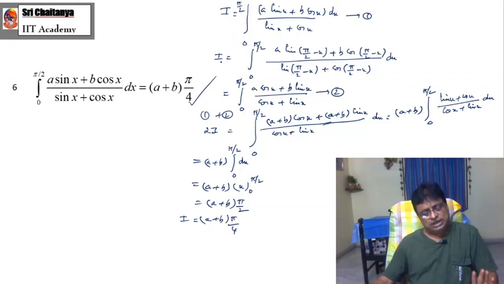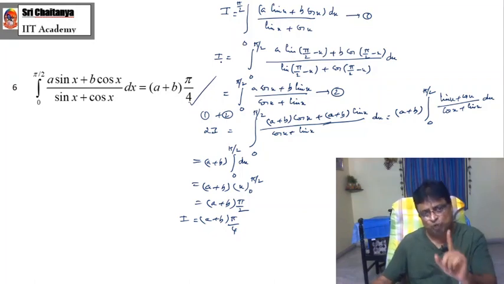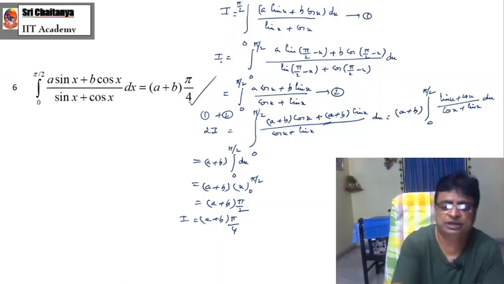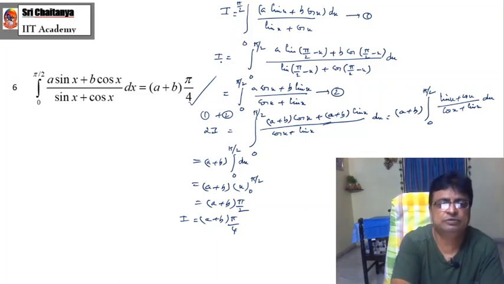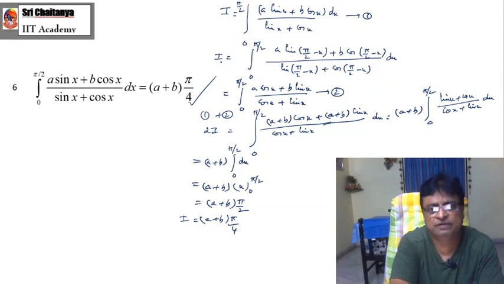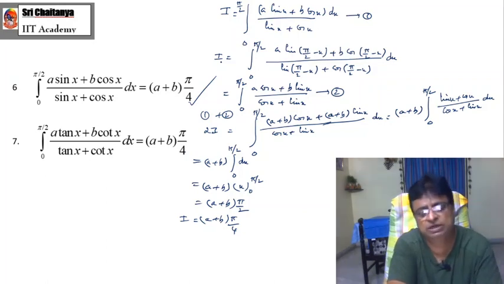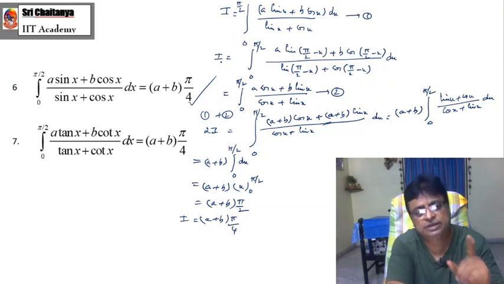These are all standard results, solved by one and only one technique, and applications of the beautiful properties. Number 1, the 2y technique. Number 2, integration from 0 to a of f of x dx is equal to integration from 0 to a of f of a minus x dx. Now the same formula we can expect even for tan and cot, because tan and cot are complementary functions.